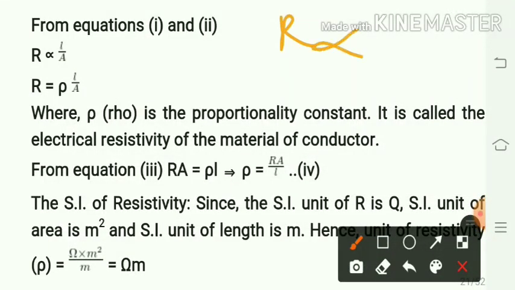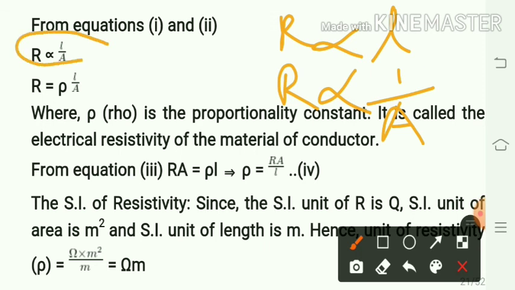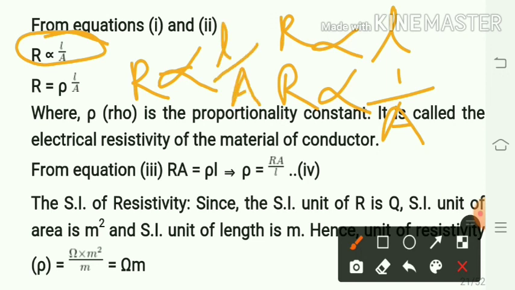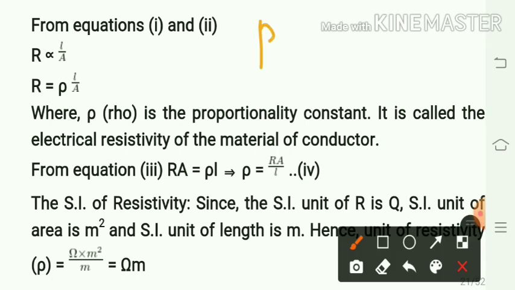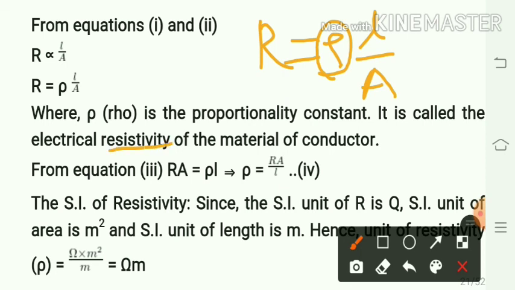R proportional to L and R proportional to 1 by A. From both equations we can write together R is proportional to L by A. Thus we remove the proportionality sign and we get R equals rho into L by A, where rho is the proportionality constant called resistivity. This resistivity is fixed for a fixed material.